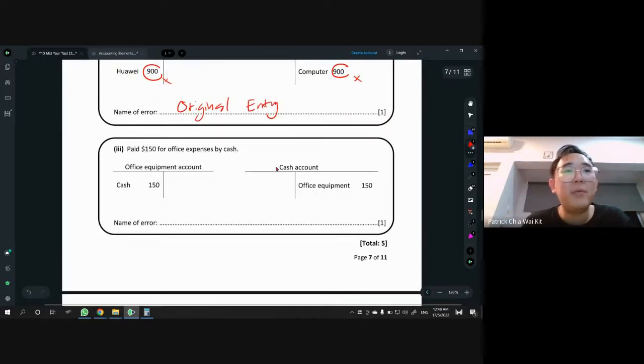Next one, number 3, we have paid 150 for office expenses by cash. We paid for office expenses, but look at the T account, what happened here? It suddenly became office equipment. Are they the same thing? Definitely no. Office expenses is very obviously an expense. But equipment is an asset. So as you can see, the name is wrong. The class, which is the element, is also wrong. When you have wrong class, remember this is error of principal.